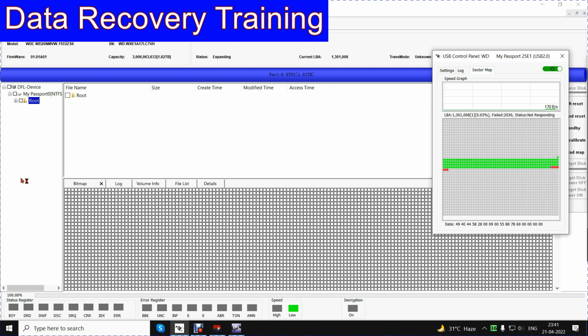As you can see, the process is going on, and it may take 5 minutes, 8 minutes, or maybe 15 minutes, but let us see the result. If we get all the data in files and folders, and the data opens up by double click, we are sure the customer will be more than happy to see his folders, and then we can image this drive to recover the rest of the data.